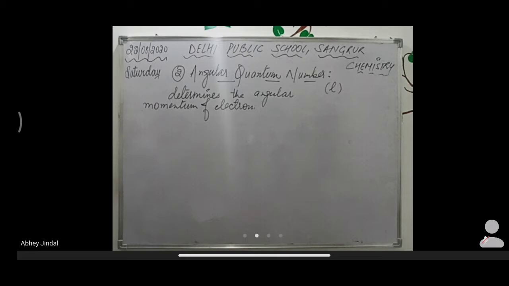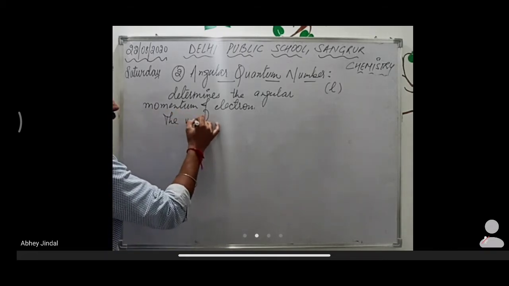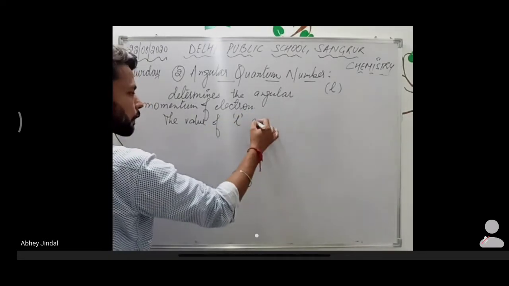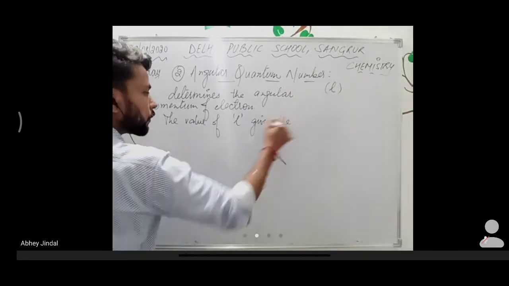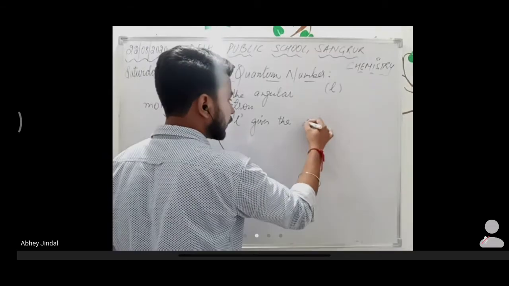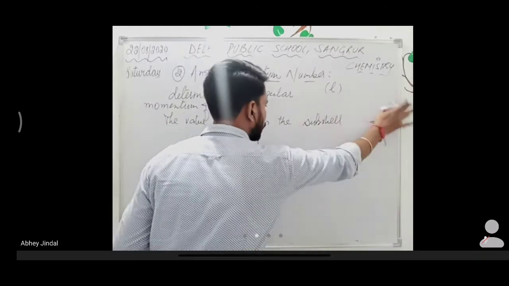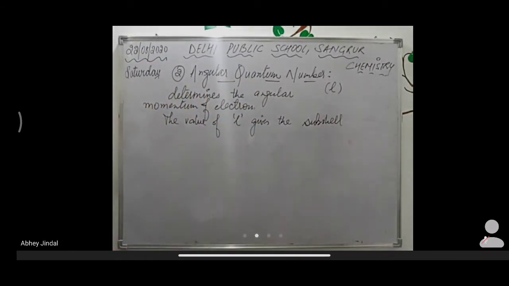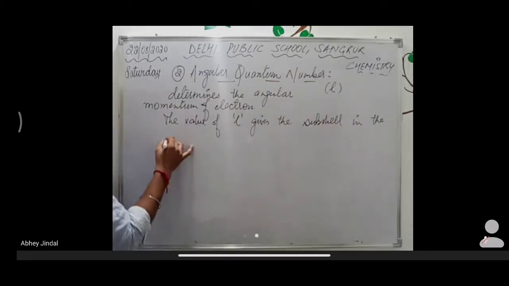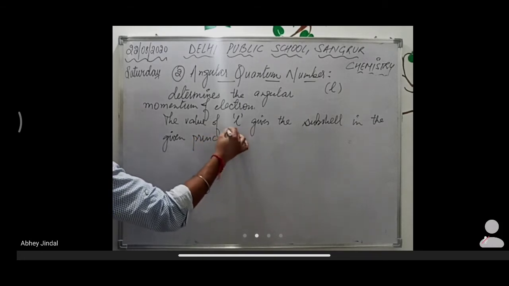One thing more: the value of L, the angular quantum number, gives the idea of the subshell or sublevel in the given principal shell.